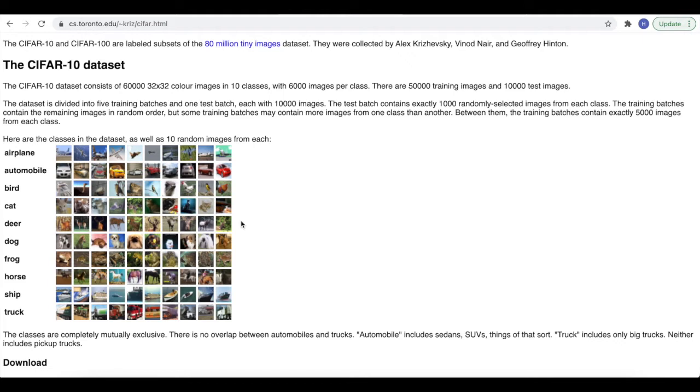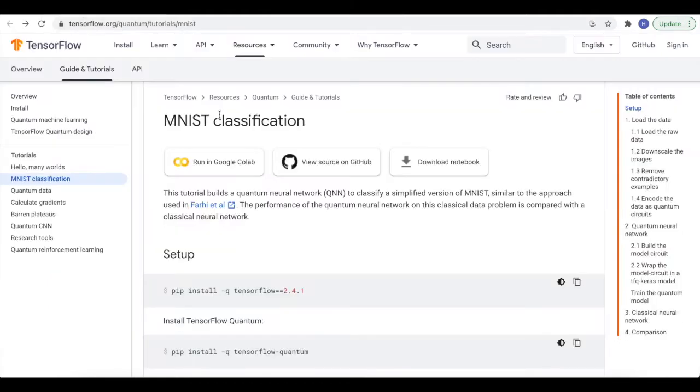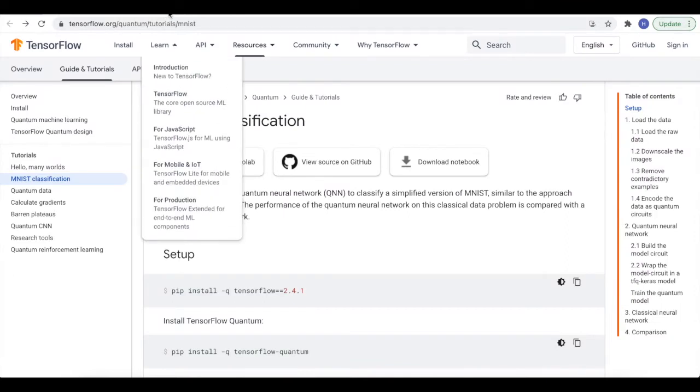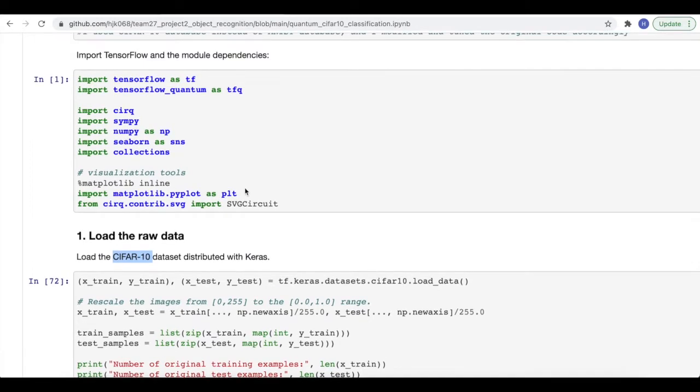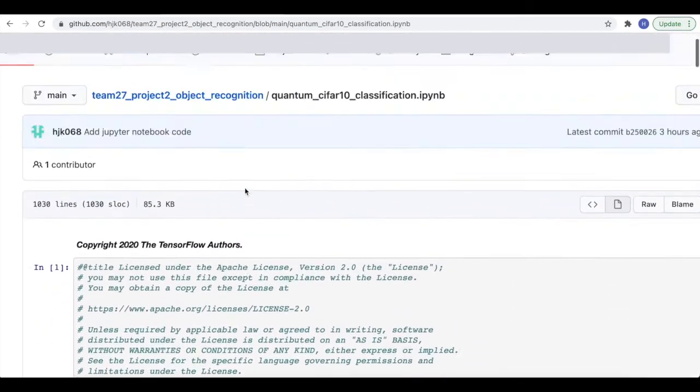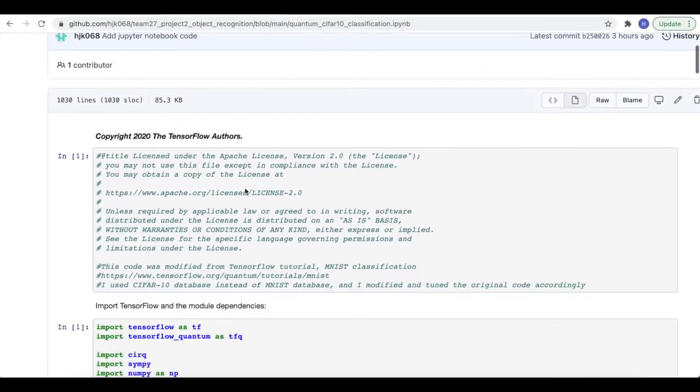Since the shape of the datasets are very different, with MNIST being 28 times 28 times 1 and CIFAR being 32 times 32 times 3, we had to edit almost every part of this code. However, the process of training and building the quantum model was similar. This is the Jupyter notebook that contains the whole code for this project.